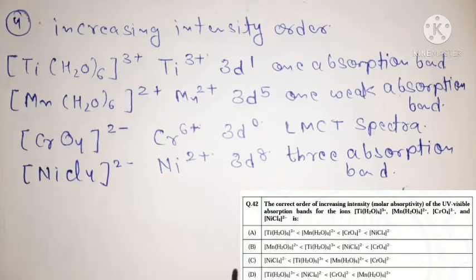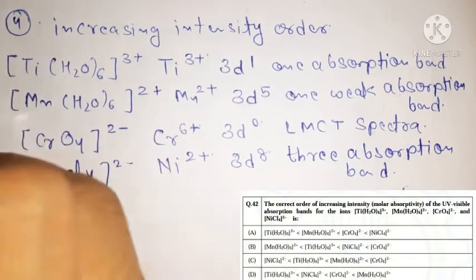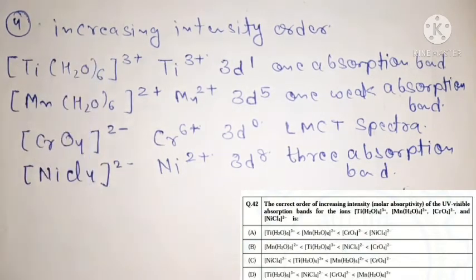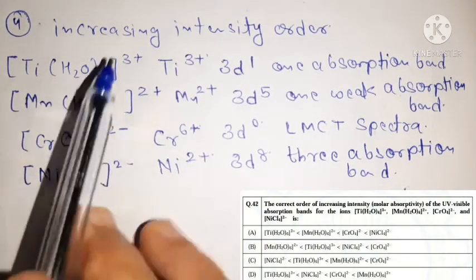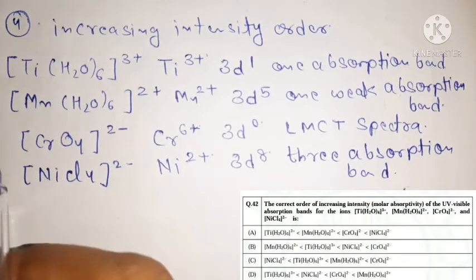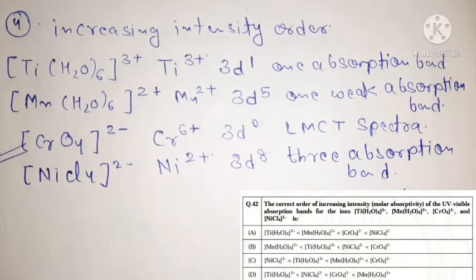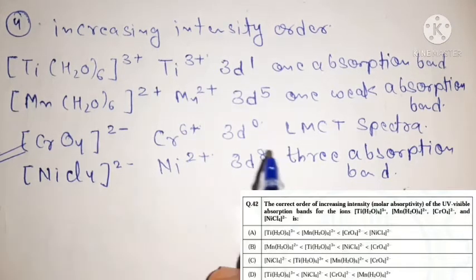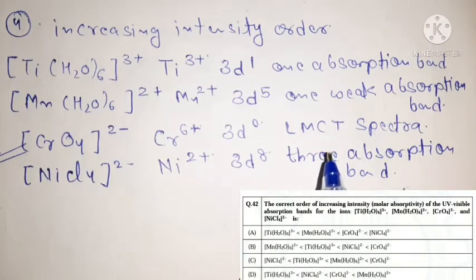When you compare the spectra of these four coordination compounds, the highest intensity is shown by the chromium complex, because it shows ligand to metal charge transfer.